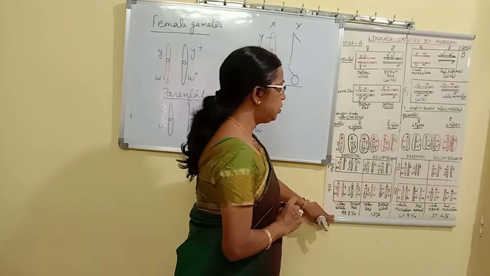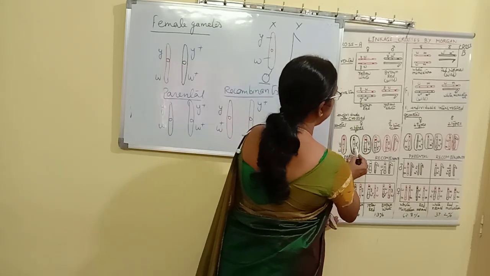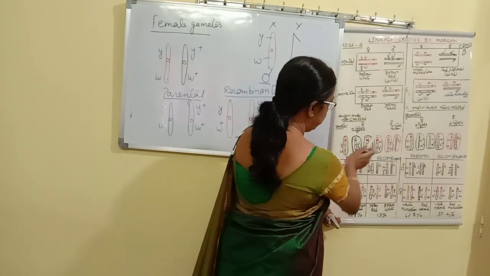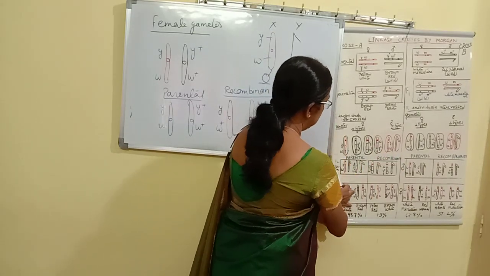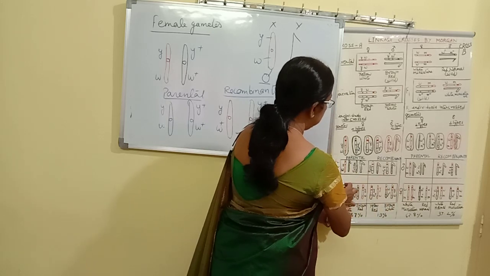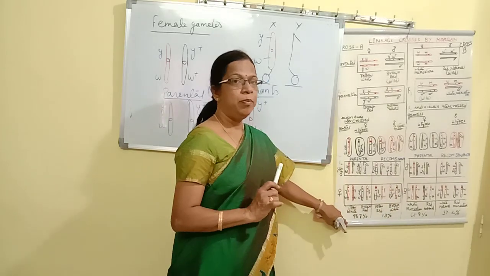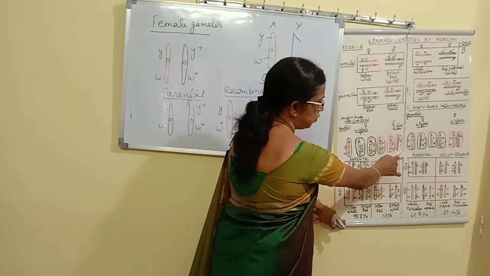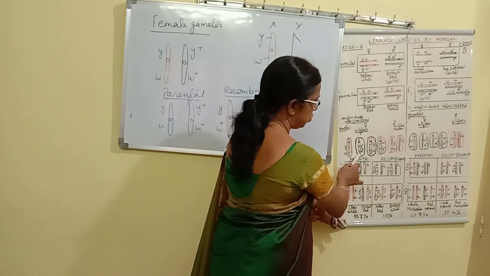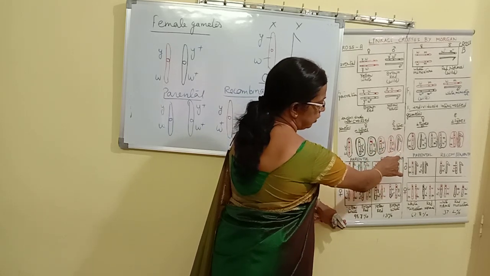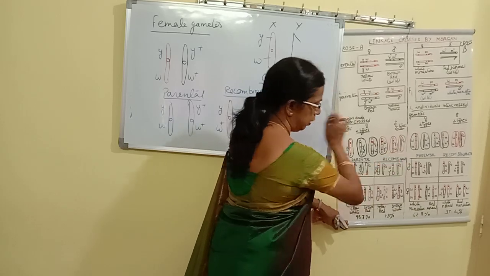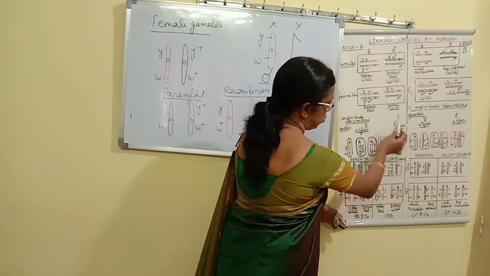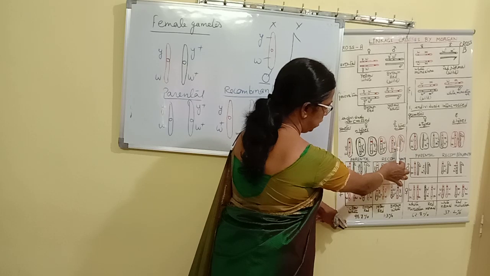Now simply what you have to do: these are the 4 gametes formed in the female. Each gamete is going to fuse with one of the gametes of the male. In the first part, the male progeny is shown. That means this X chromosome of the female will fuse with the Y chromosome. The second gamete will fuse with the gamete with the Y chromosome. Similarly, the third gamete fuses with the Y chromosome, and similarly the fourth gamete fuses with the Y chromosome.